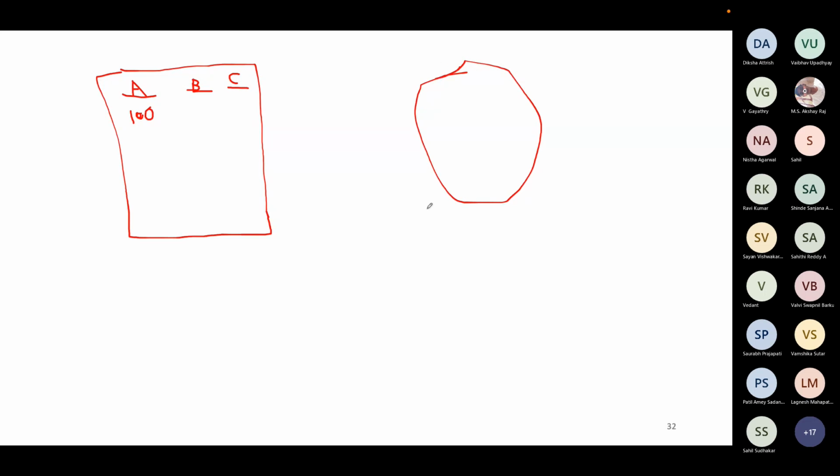This is going to be a perfect circle. Okay, I'm sorry for the drawing, it's becoming very bad. So suppose, just by looking at this, first identify the biggest fragment, which is there. You make a circle and you make a mark here, which is going to be A. So A is the biggest fragment, which means that the entire length of the plasmid is 100 base pairs.